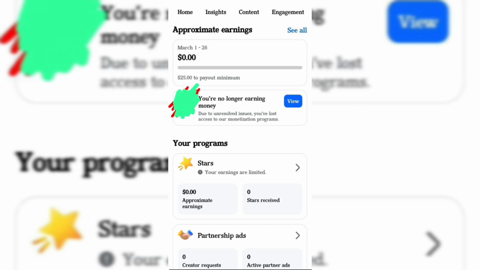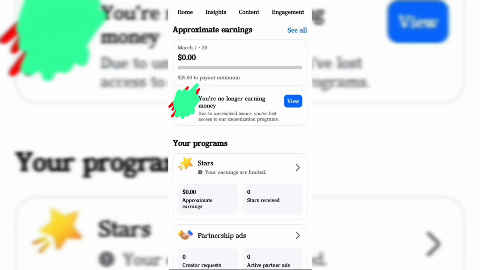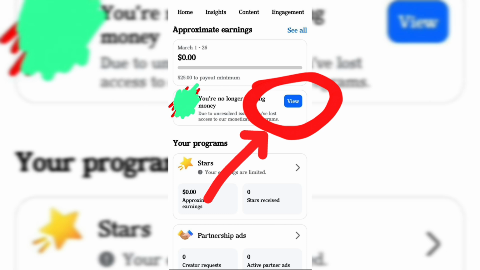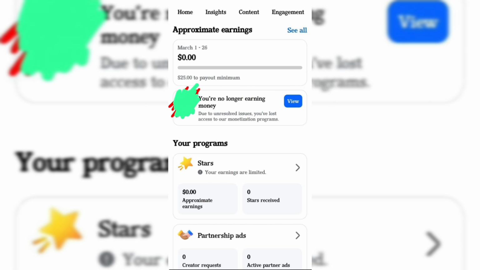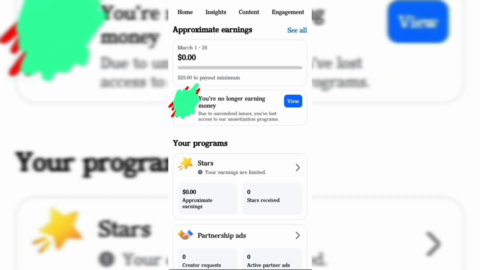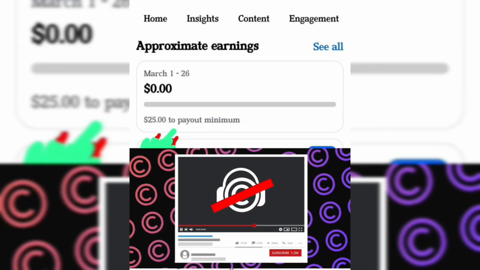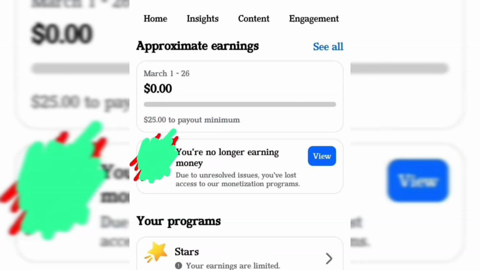Now let's move to the solutions. First, go to your monetization or professional dashboard and click on the view button to check the exact issue. Always read the detailed reason provided by the platform. Second, remove or delete any content that may violate policies. Focus only on original and high quality videos. Third, avoid using copyrighted music, clips, or re-uploaded content. Always create your own content or use properly licensed materials.